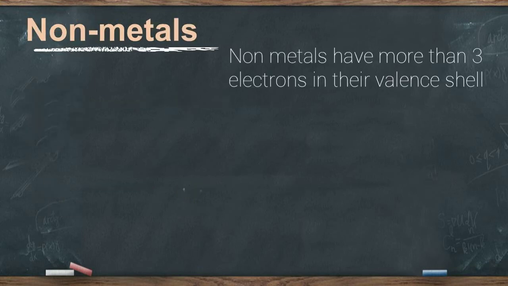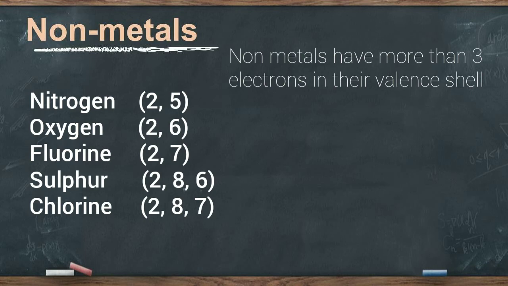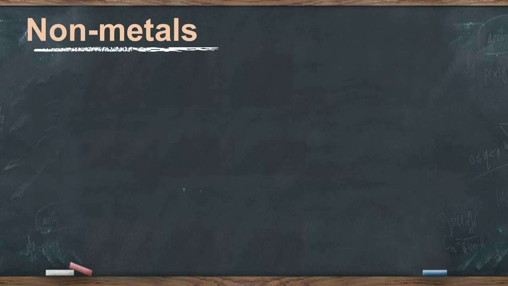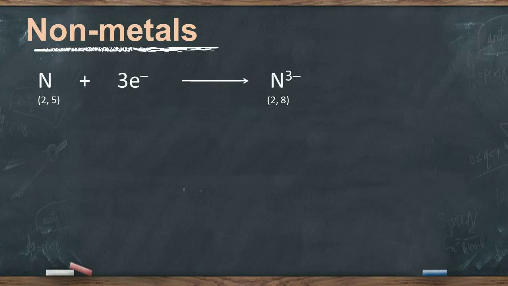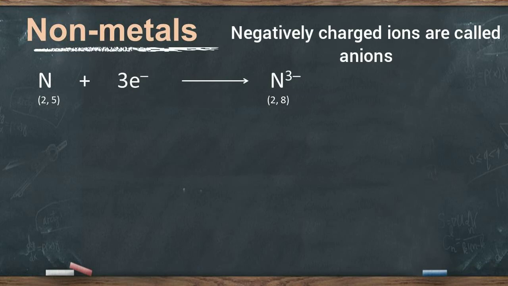Now consider some non-metals such as nitrogen, oxygen, fluorine, chlorine, sulfur, etc. Nitrogen has atomic number 7, which means its electronic configuration is 2, 5. To have 8 electrons in its valence shell, nitrogen can gain 3 electrons. After gaining 3 electrons, it will acquire a 3 negative charge. Negatively charged ions are called anions. So the N3- ion, the nitride ion, is an anion.